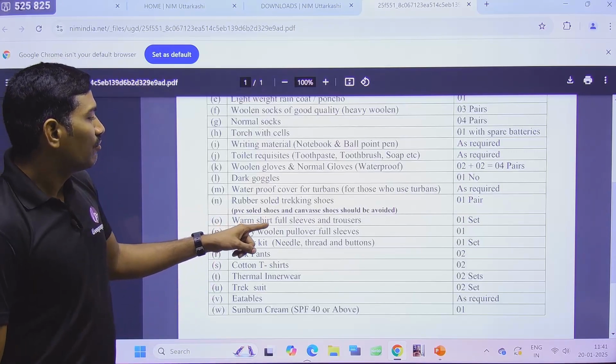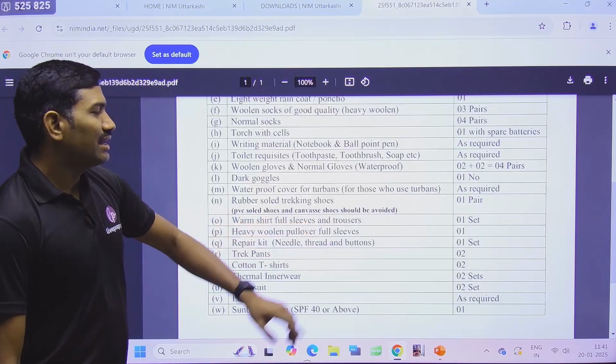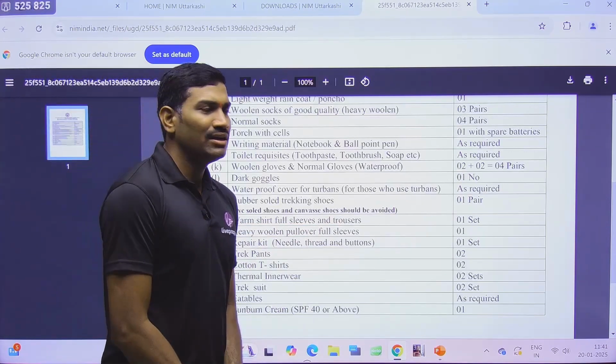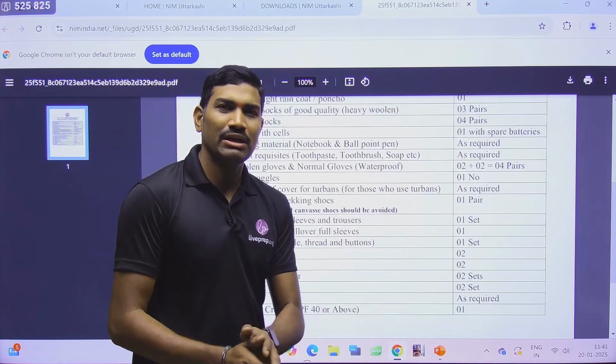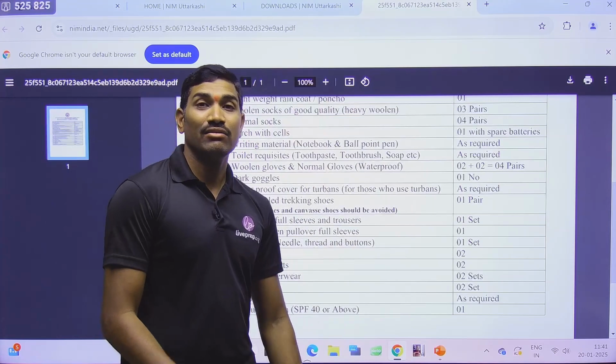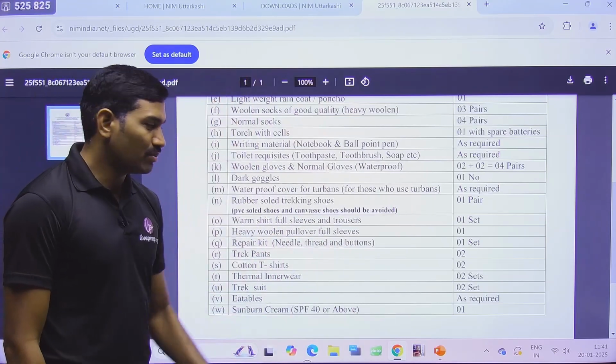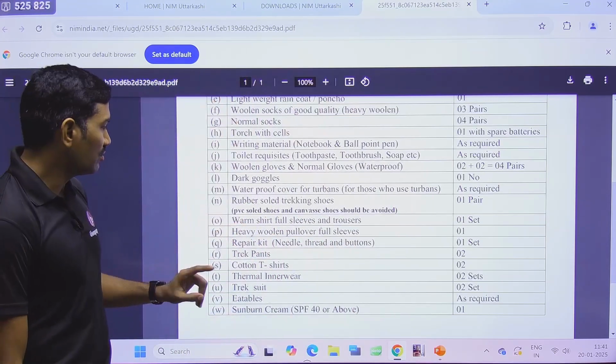Next one, warm shirt, full sleeves and trousers. So full sleeves are required. Anyhow, regarding this particular clothing and all, I will discuss separately at the end of the video, in the last part. So don't worry about this.